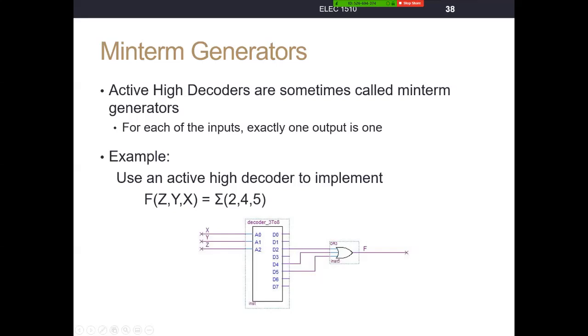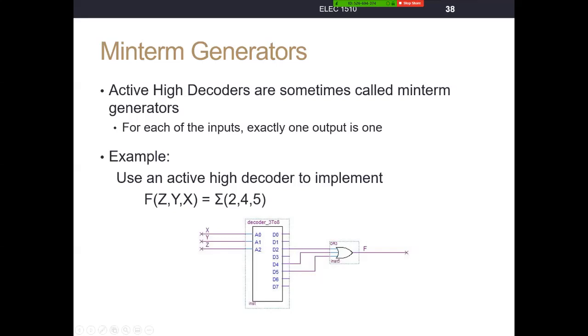Whenever our input is a 4, line D4 will be high and the others will be low, but ORing them together will produce a 1. Same way when our input is a 5, or 1, 0, 1: D5 will be high, the others will be 0, but ORed together that generates a 1. If we have any other input on this circuit, these lines will all be 0. So if our input is a 0, 1, 3, 6, or 7, all of these lines will be 0s, and the output of the circuit will be a 0.